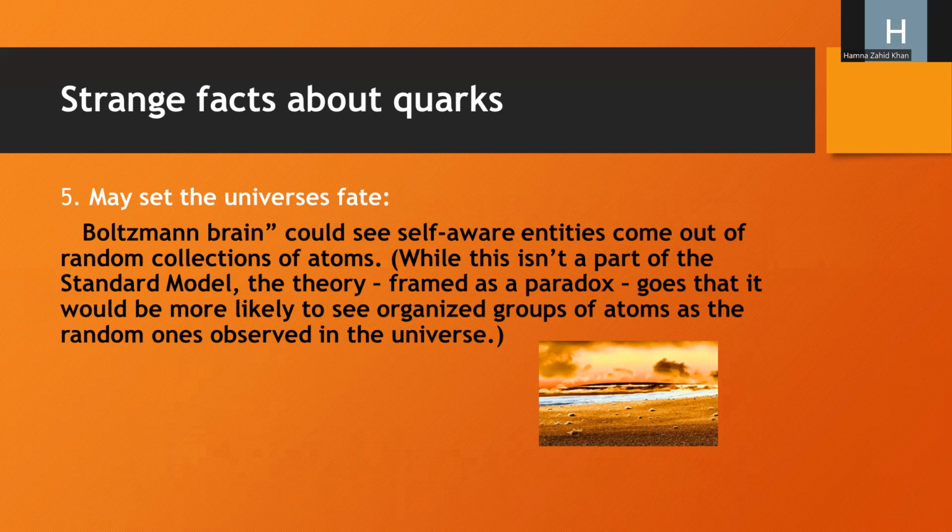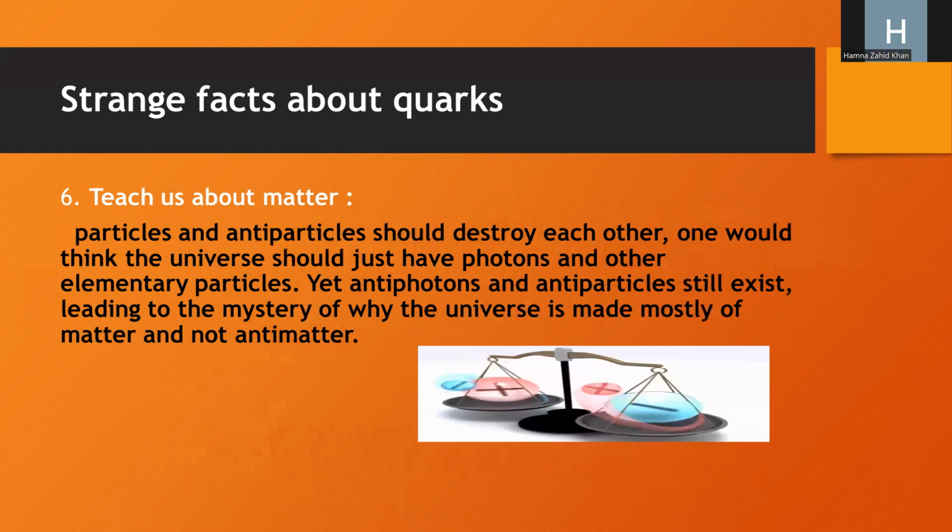In this, the Boltzmann brain could see cellular entities come out of random collections. So this is the mystery of the universe's fate. Then teach us about matter. Matter, what is matter? Matter is anything that has mass and occupies space.